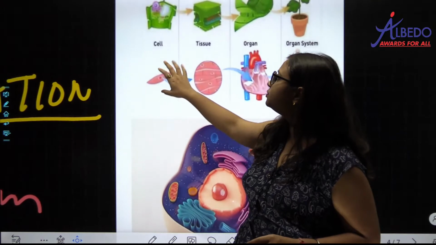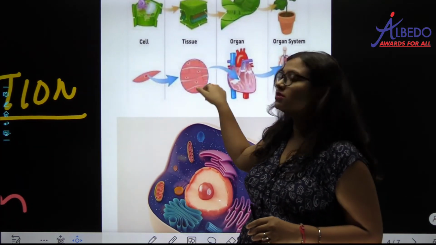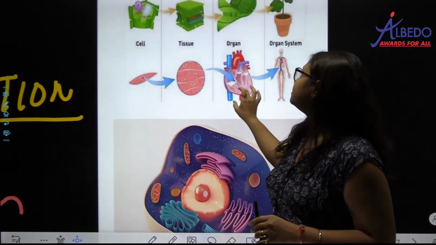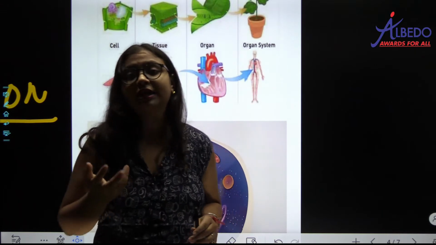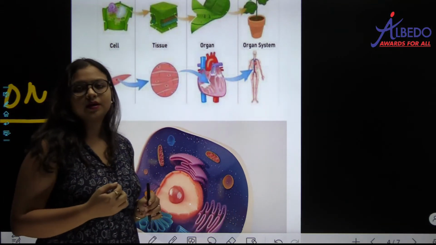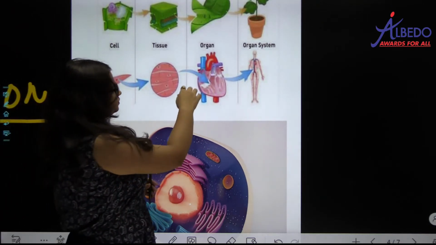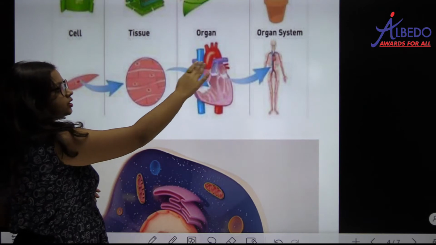यहाँ पे एक मसल टिश्यू डिनोट किया है. This is a muscle cell of your body. This muscle cell forms the muscle tissue. ये मसल टिश्यू मिल करके आपका हार्ट बनाए. You must know that heart is made up of muscles. What type of muscles is that? They are called cardiac muscles. So this forms the cardiac muscle, so this organ is heart.